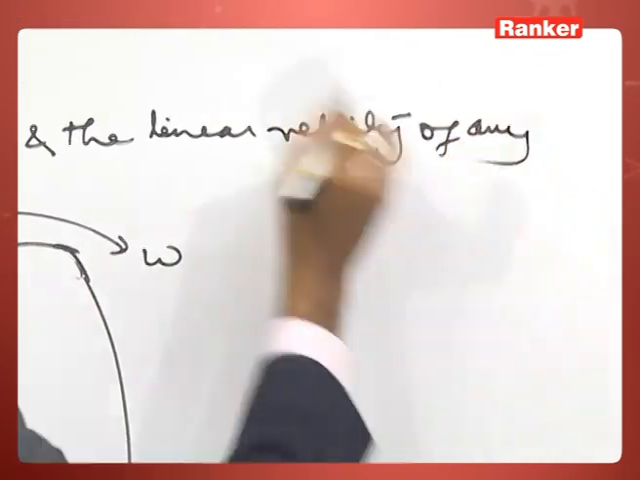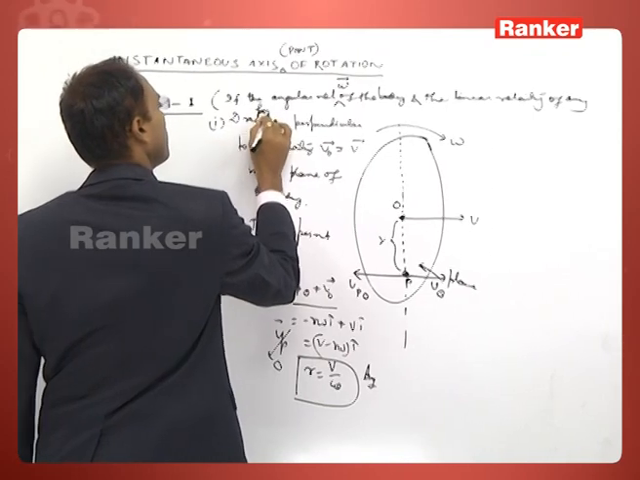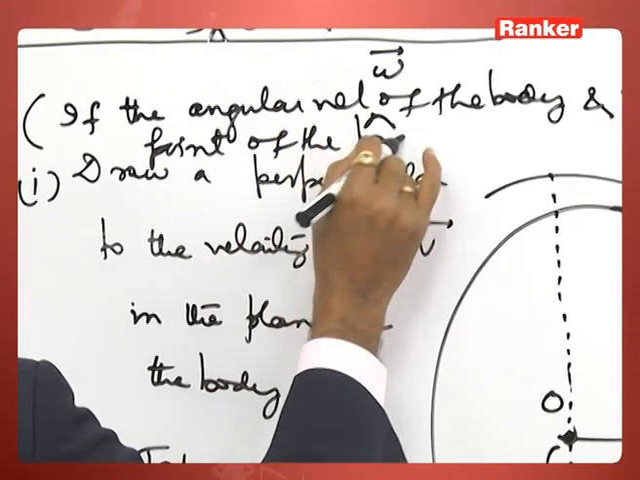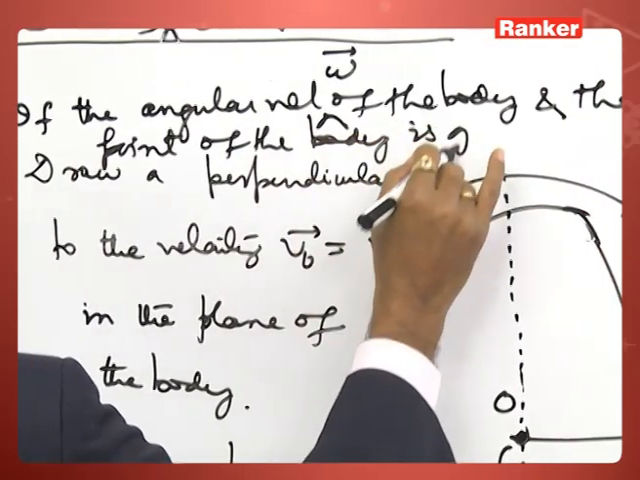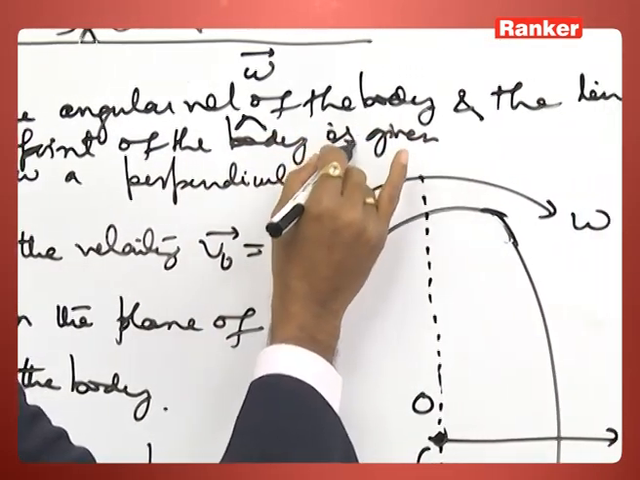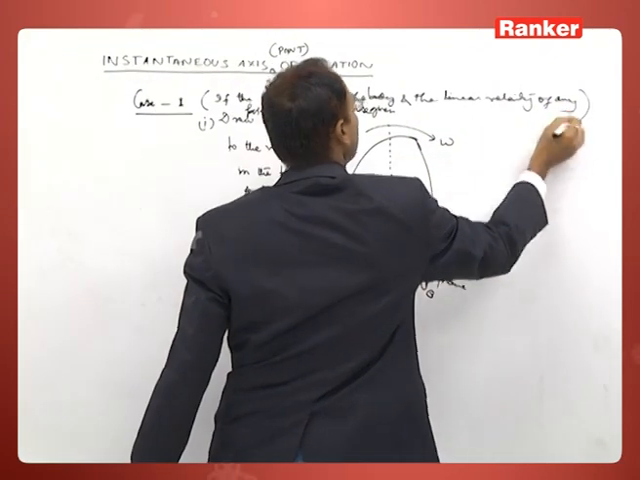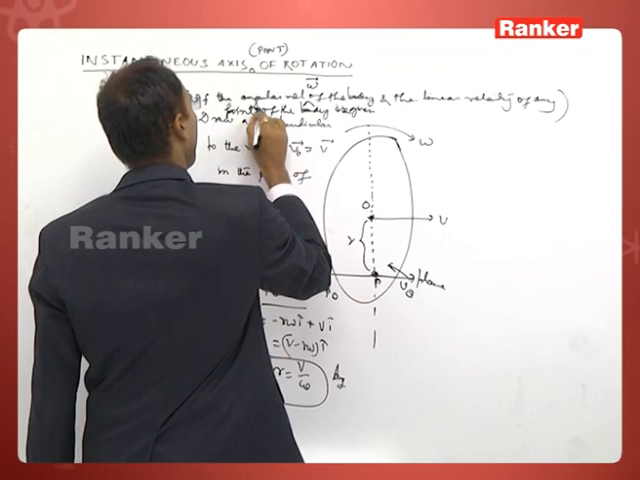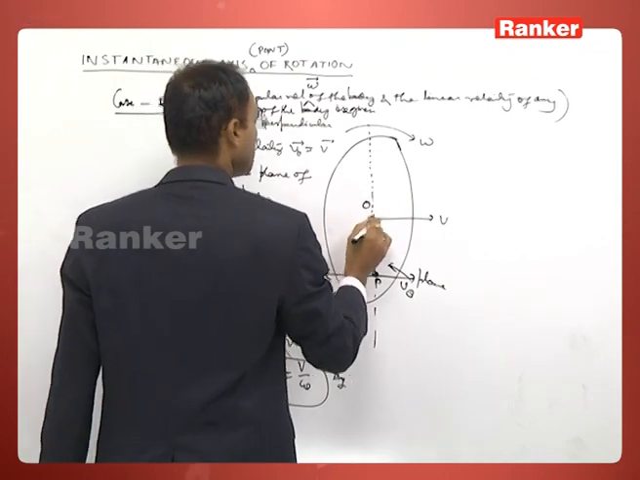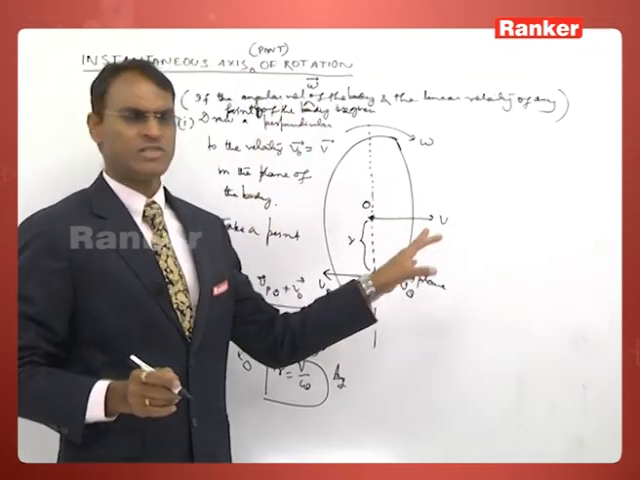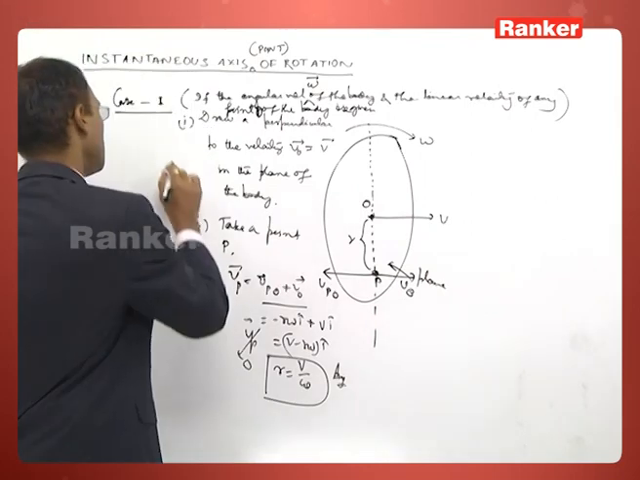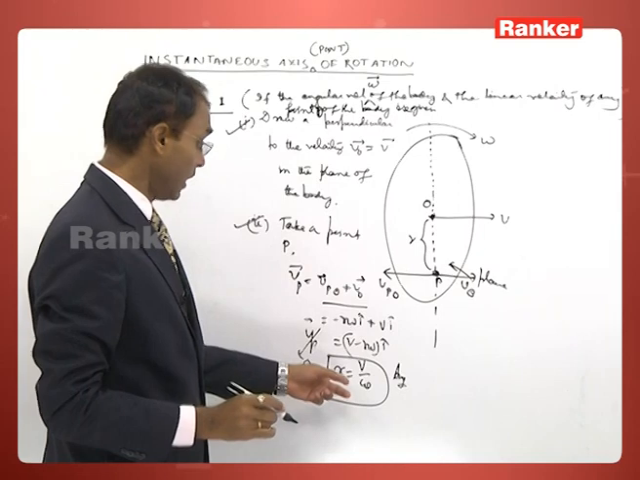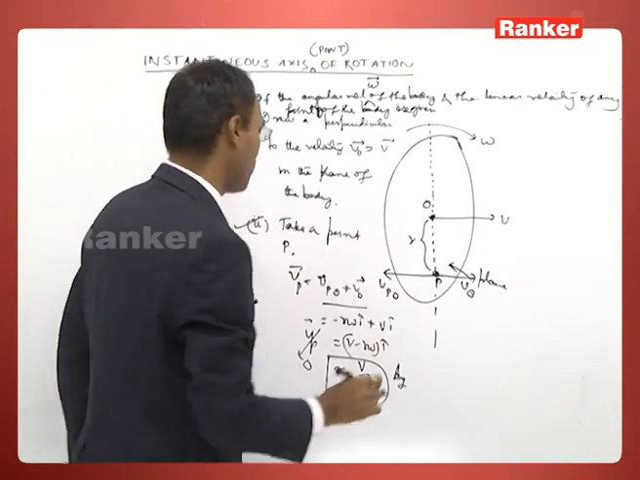Of any point of the body are given. Any point, say P or any point O. This point's velocity is given and the angular velocity of the body is given. Then, using this procedure followed by these two steps, you can get the location of the instant axis of rotation.